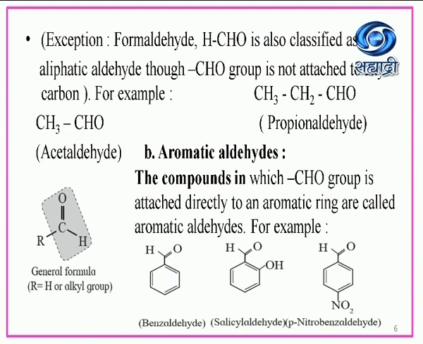Another example here, para-nitrobenzaldehyde. So this is the benzene ring. At the para position, a nitro group is attached, and at one position the CHO group is attached. So that is para-nitrobenzaldehyde. These are all examples of aromatic aldehydes.